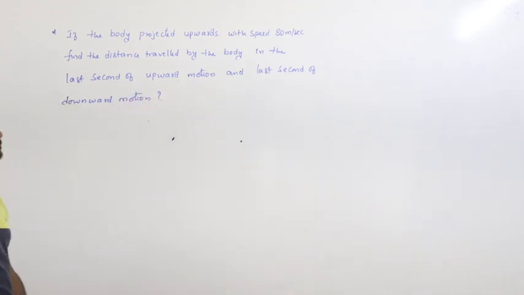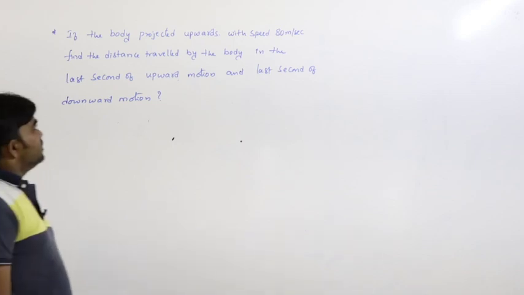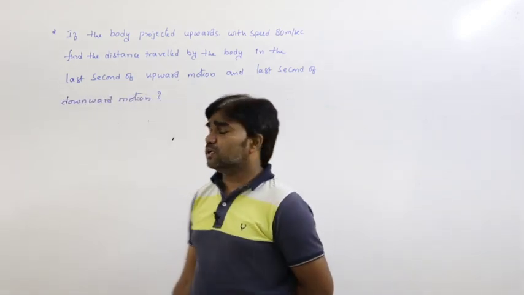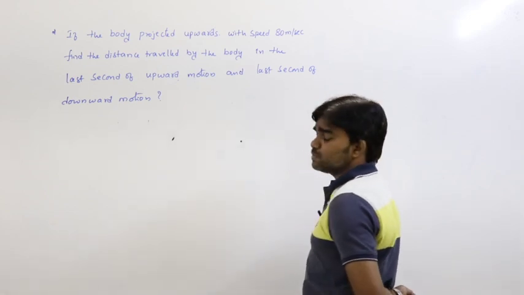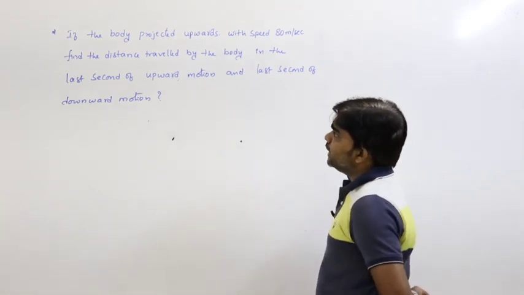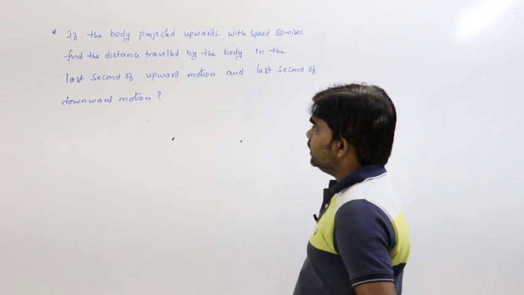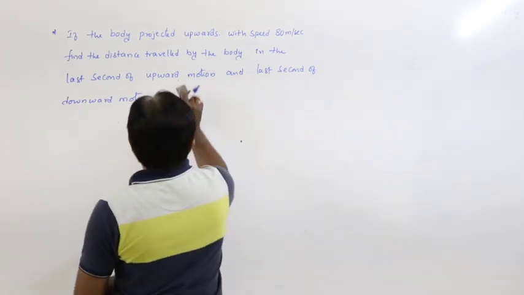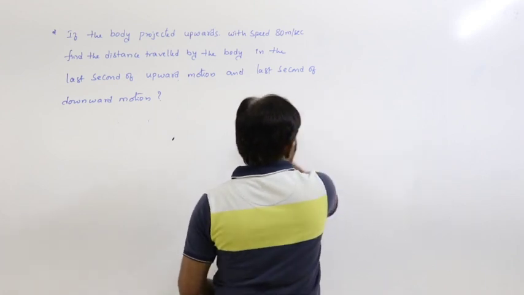That is the question. If the body is projected upwards with speed 80 meters per second, find the distance travelled by the body in the last second of upward motion. That we have to calculate.